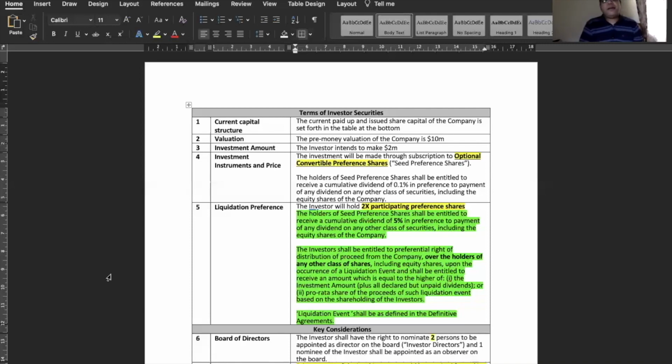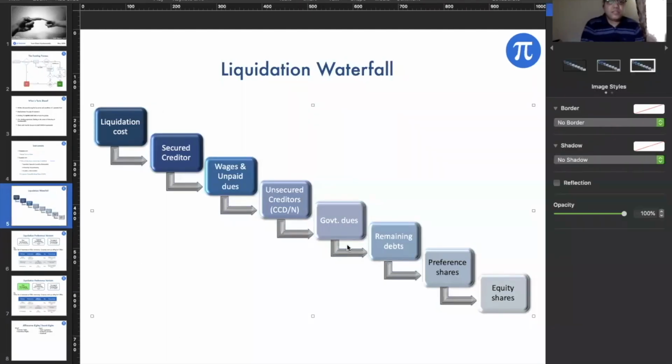As far as the next clause is concerned, the green part, if I go back to my liquidation waterfall, there is a clause which talks about the liquidation preference for preference shares. Preference shares will have a higher right over the equity shares. And even within the same class of preference shares, you can have different liquidation preferences.